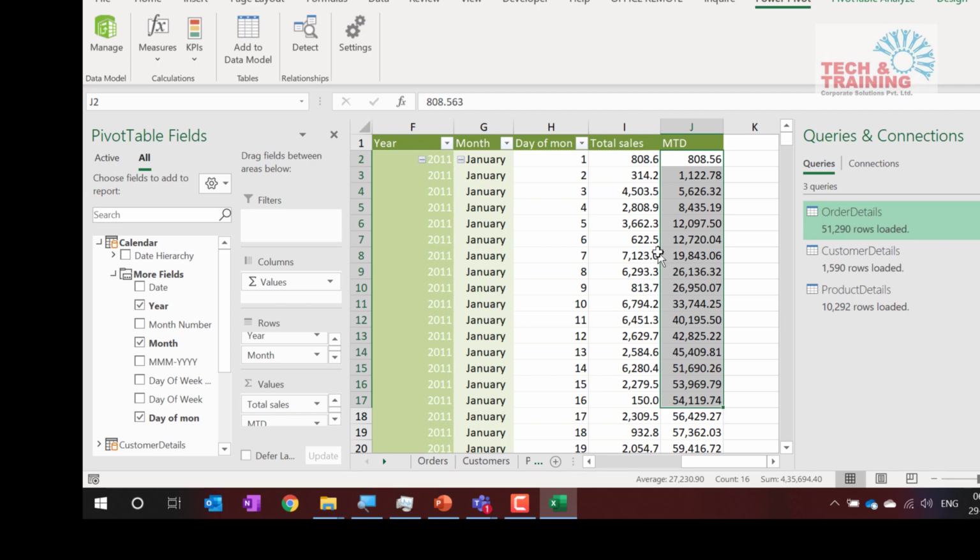So like I'm doing MTD and QTD, there is an automatic feature which will give you all formula. Although it is important for you to learn the DAX function. These functions that I have written just now, those are called as DAX, which is nothing but data analysis and expressions.